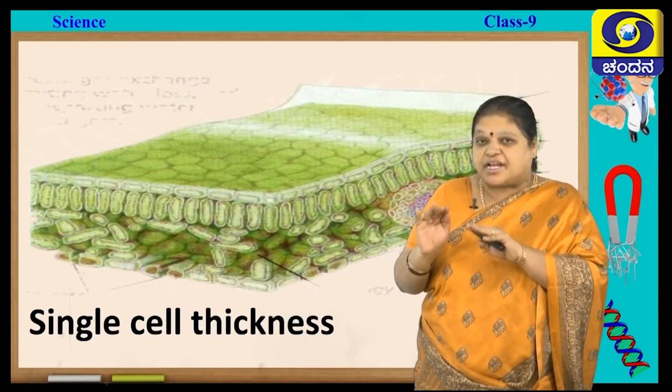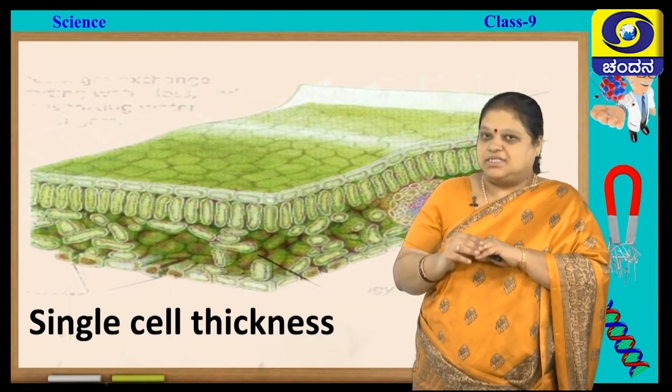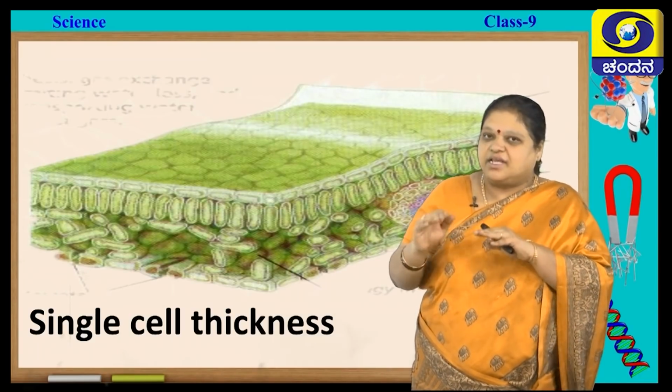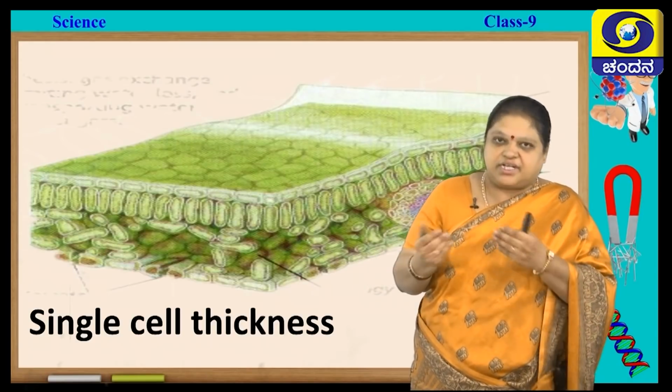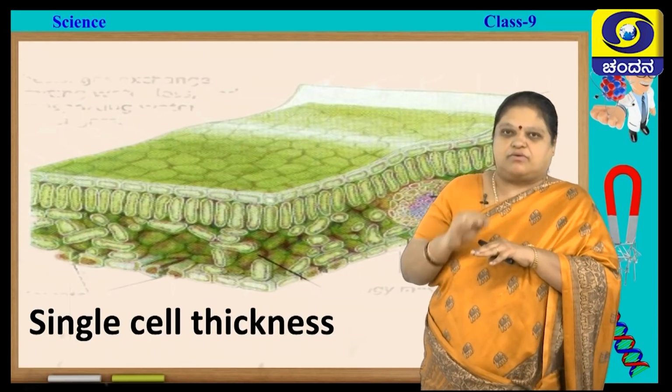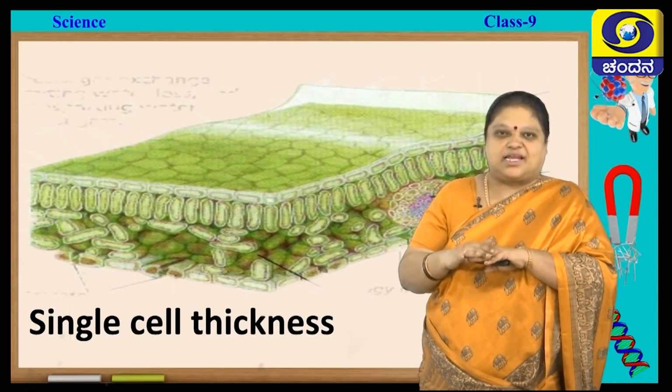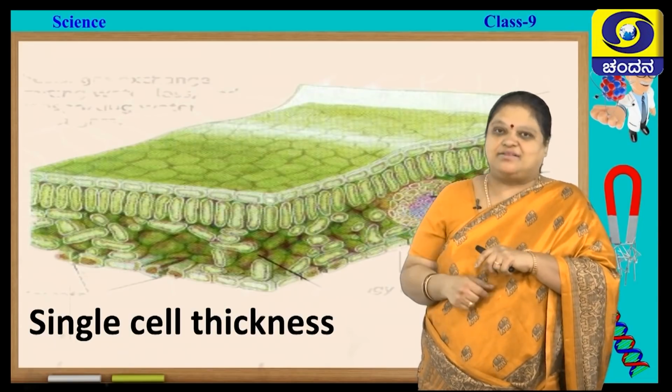So, it checks the rate of transpiration. Since it is a terrestrial plant, if it loses lots of water, it will die. So, it has to conserve water. For that, it reflects the light, and this cuticle will help like that.